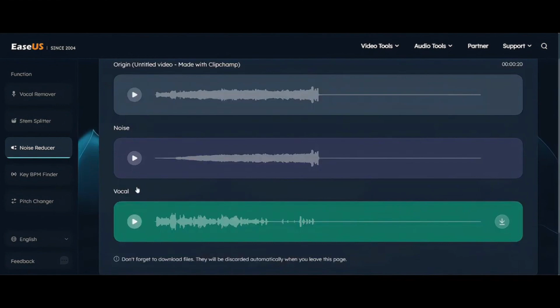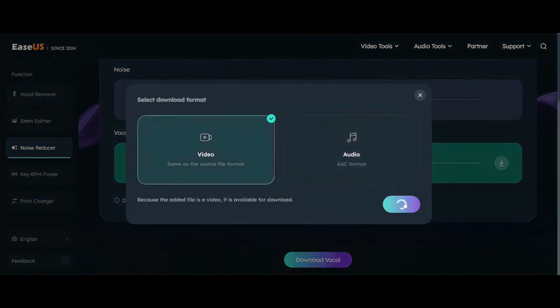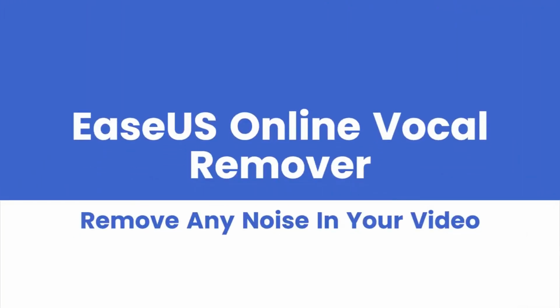Back to the original line. You can hear the differences, right? That's all about the two ways to reduce the wind noise from video.